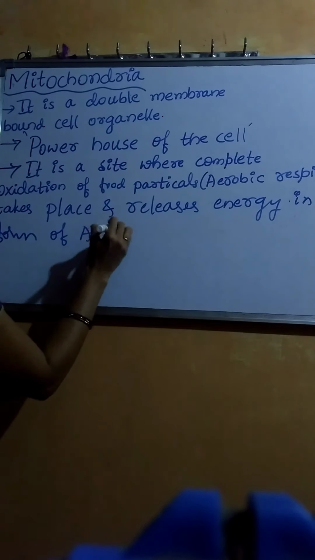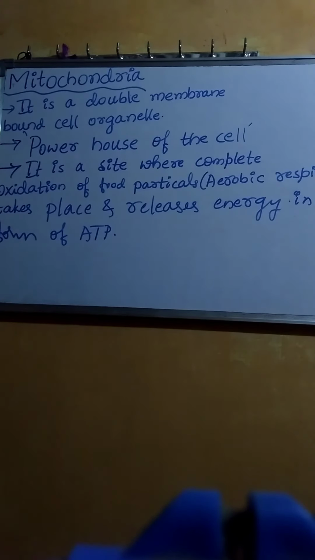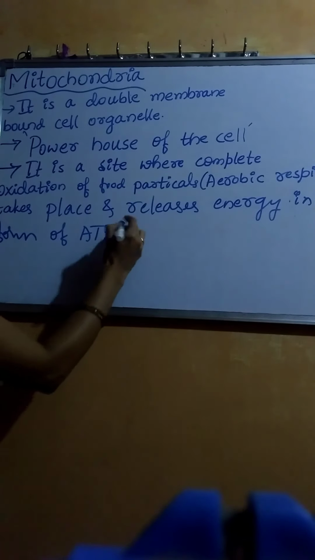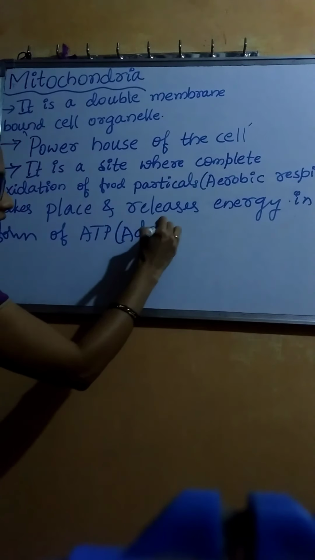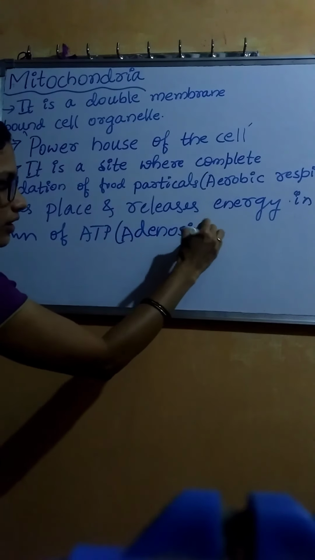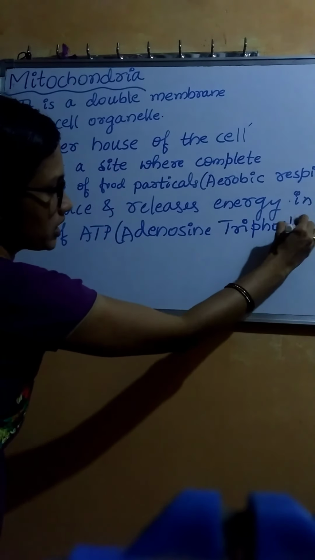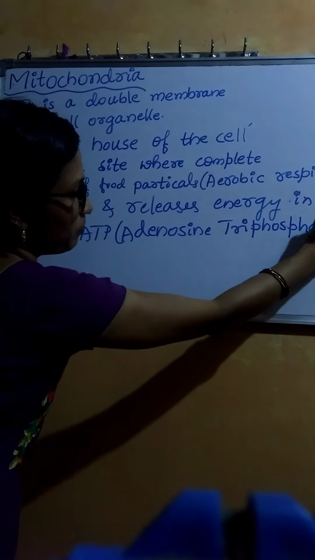ATP means adenosine triphosphate. ATP is also called the energy currency of the cell.